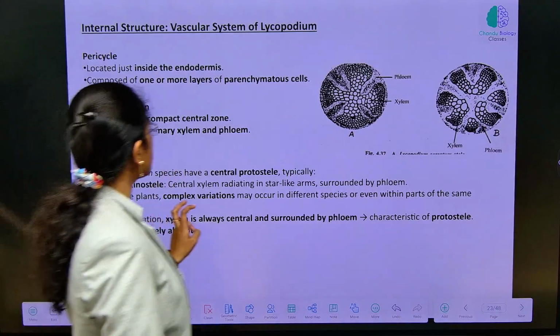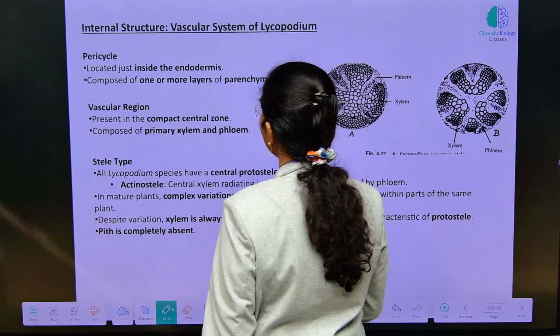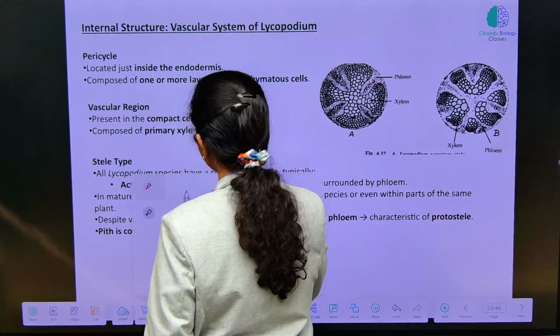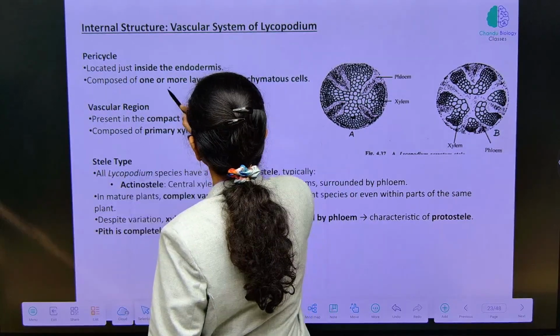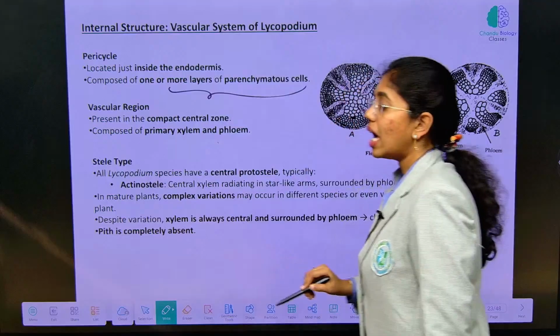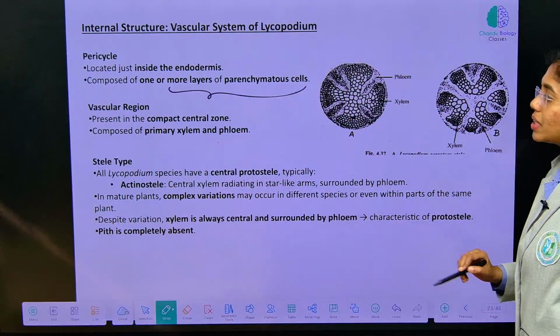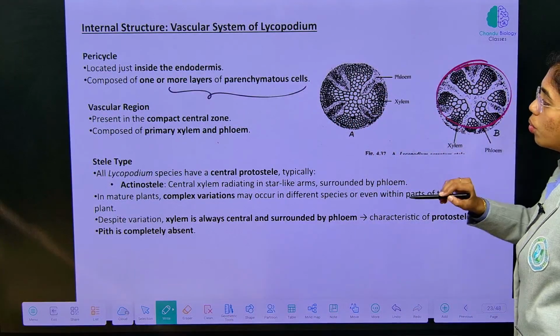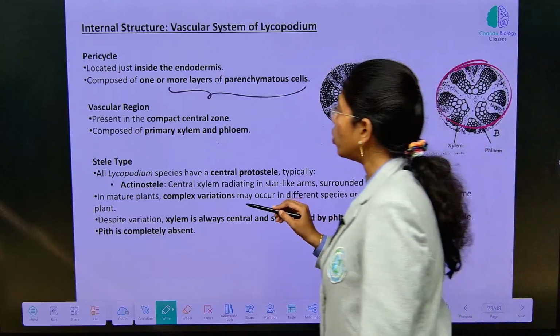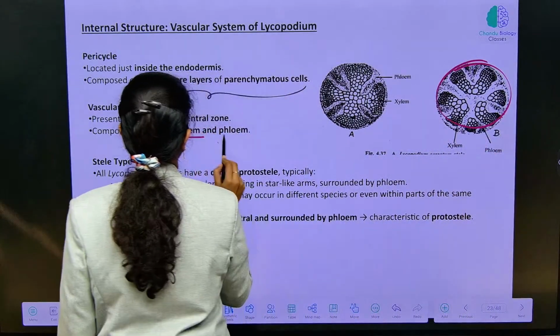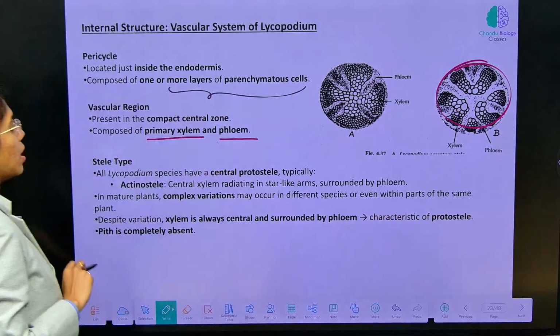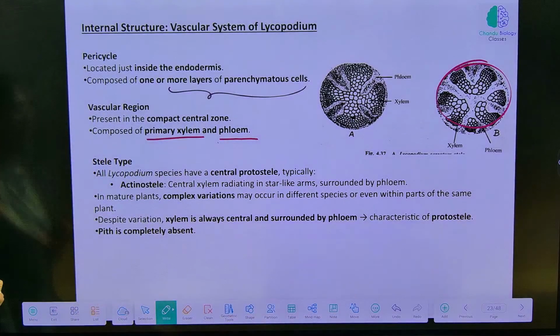This is composed of one or more layers of parenchymatous cells. And the xylem region, if you see, is present in a compact central zone only. This is composed of primary xylem and primary phloem itself. Stele type, what type of steles are seen?